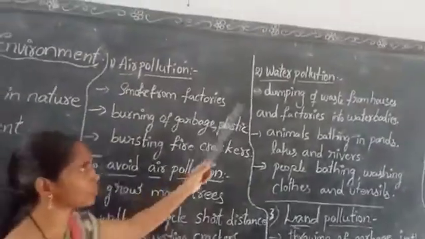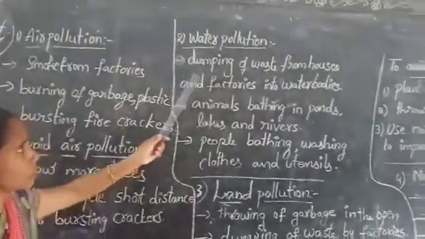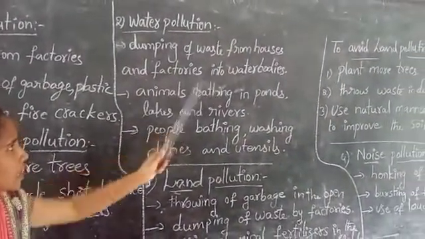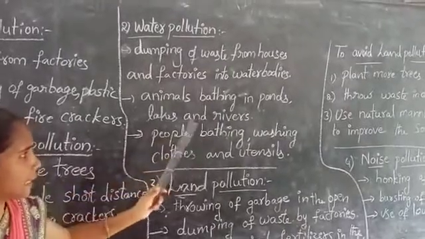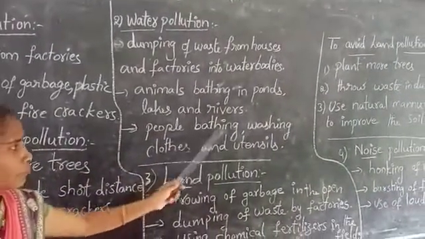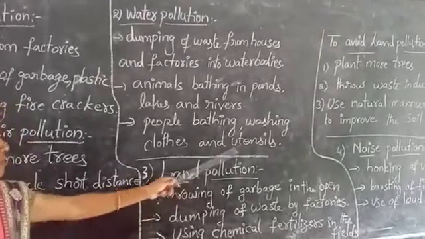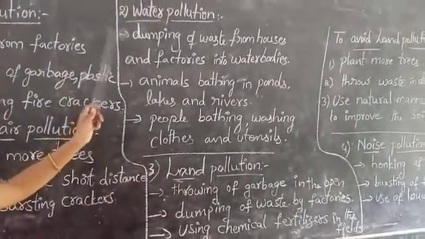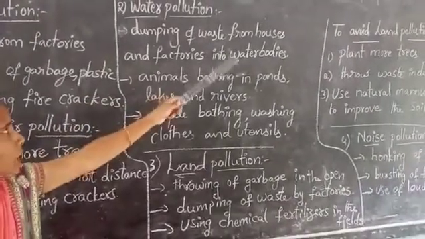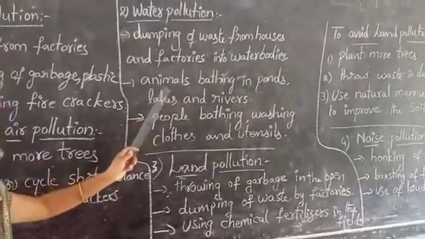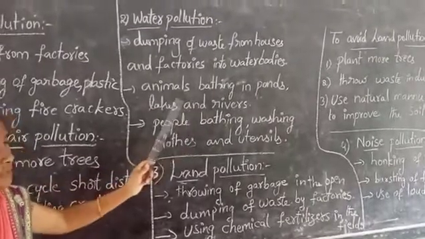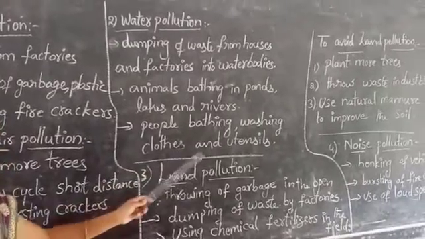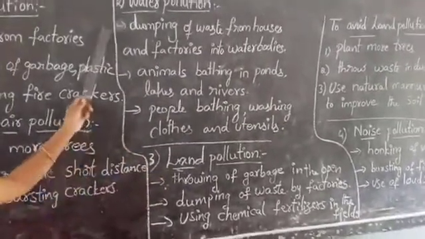Next one, water pollution. How is water polluted? Dumping of waste from houses and factories into water bodies, animals bathing in ponds, lakes and rivers, people bathing, washing clothes and utensils. In this way, water is polluted. How to avoid water pollution? We have to avoid dumping of waste from houses and factories, avoid animals bathing in ponds, lakes and rivers, and avoid people bathing and washing clothes and utensils.